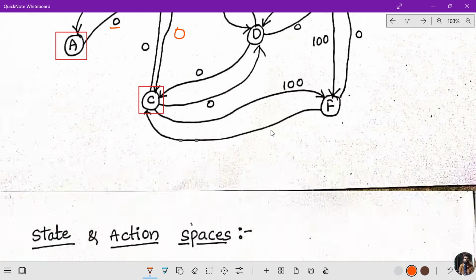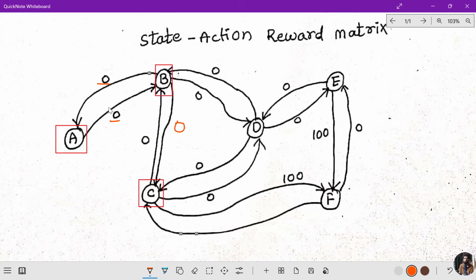This is called a graph. How do we receive this 0, 0? Because when you start from A, if you go to B, the value is 0 because we are not reaching the destination. But if you observe E, I reach the destination F, this is 100. So for C, I can reach the destination, 100. But if I start from F, if I go to E it is 0, and if I go to C this is also 0. So remember, when you reach the destination, we get 100, 100.